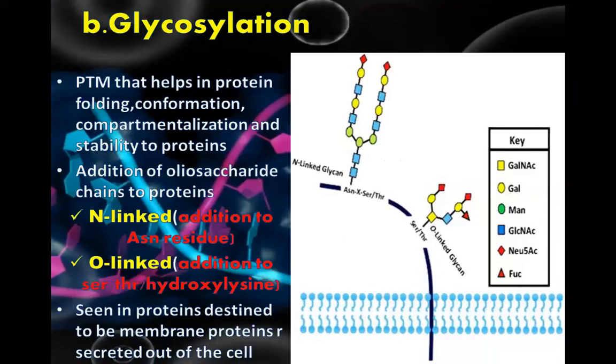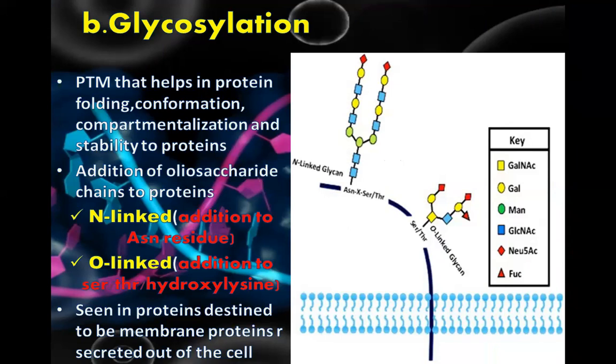Second type is glycosylation. It is a PTM that helps in protein folding, conformation, compartmentalization, and stability of proteins. It is the addition of oligosaccharide chains to proteins. There are N-linked and O-linked types. N-linked means addition to asparagine residues. O-linked means addition to serine, threonine, and hydroxyl groups.